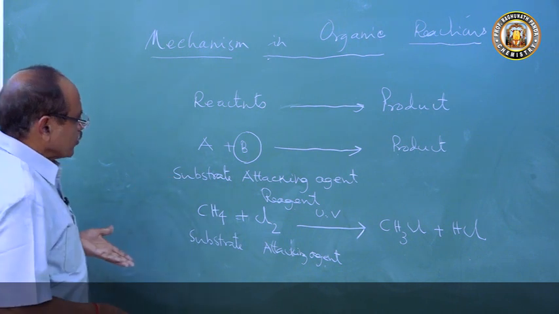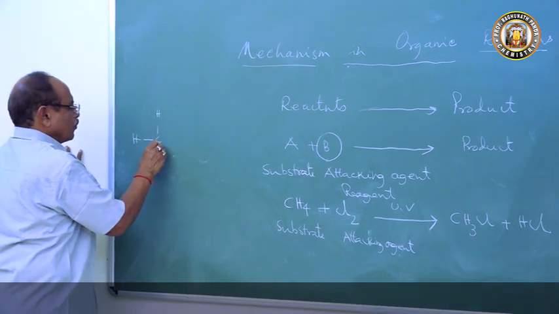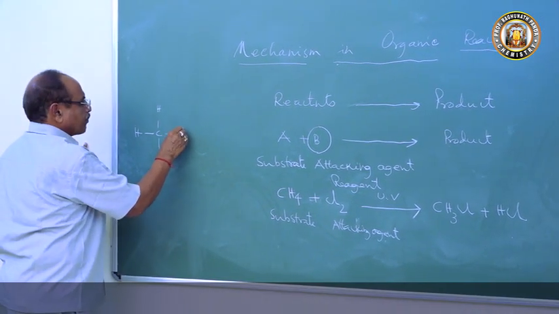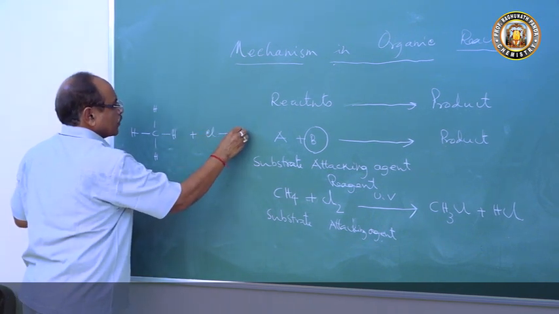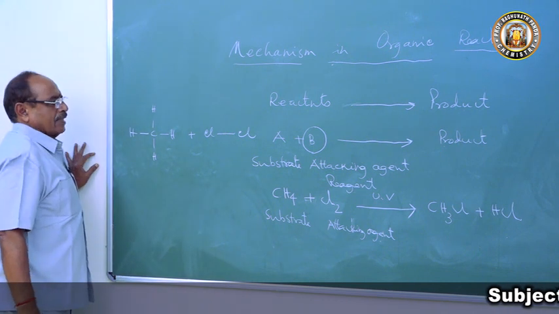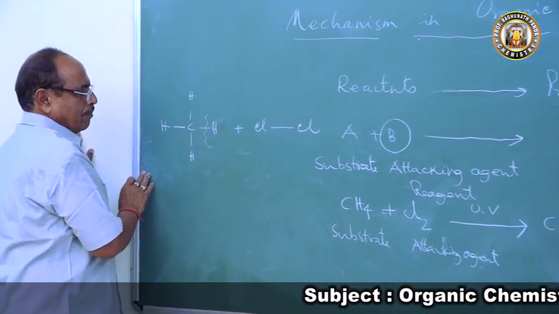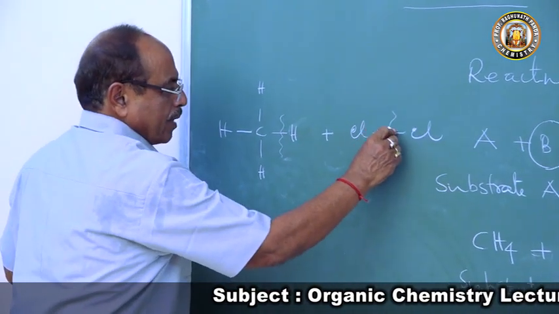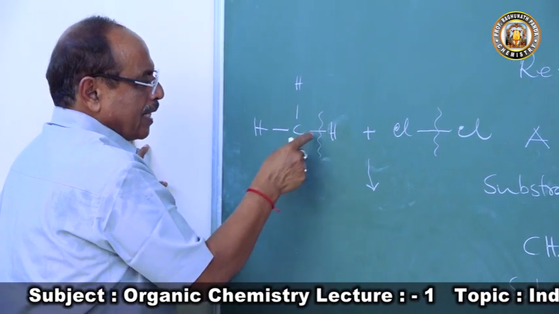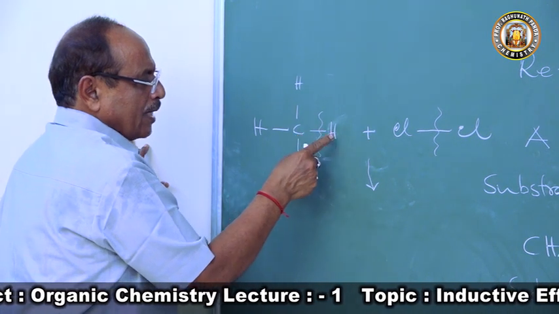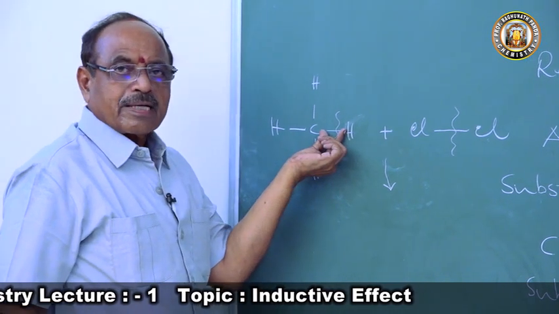What is going on actually? This is methane. In methane, the carbon atom is bonded to 4 hydrogen atoms covalently, and in chlorine, one chlorine atom is bonded to another chlorine atom covalently. So what is happening? One covalent bond is breaking, and this covalent bond is breaking. Then this one chlorine comes and joins here, and hydrogen goes and joins there.